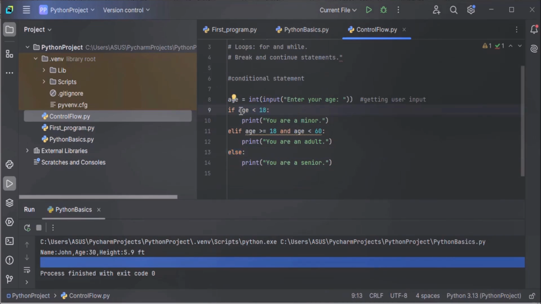Now the first condition is if age is less than 18. If the user has entered an age less than 18, we are displaying you are a minor. And here indentation is very, very important. You have to follow the indentation. You can't write this print statement without indentation. Indentation is a space at the beginning. This space before the print statement is indentation. You can't write this print statement without it. This is wrong, so you have to give space.